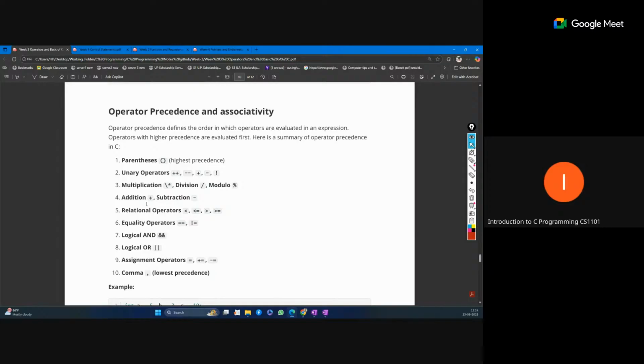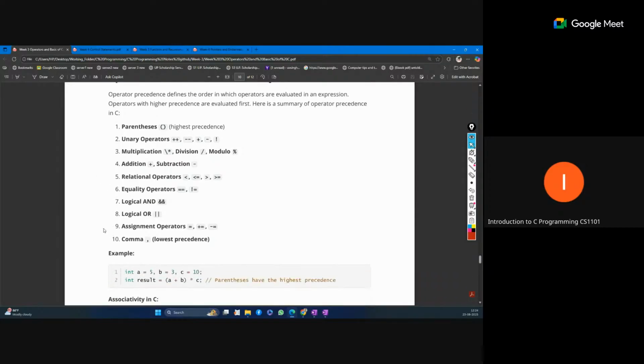How will that expression be evaluated? Multiplication, division, and modulo are all considered the same precedence. Addition and subtraction are also considered the same precedence. So this is the order.